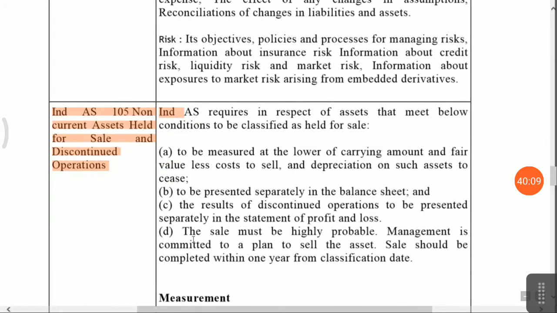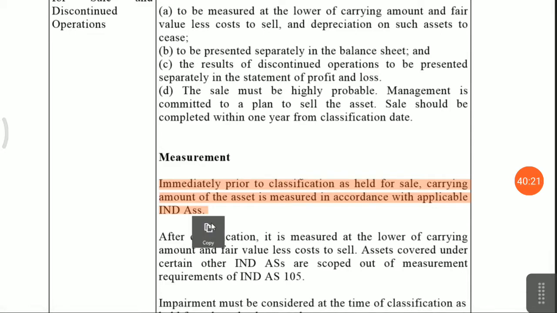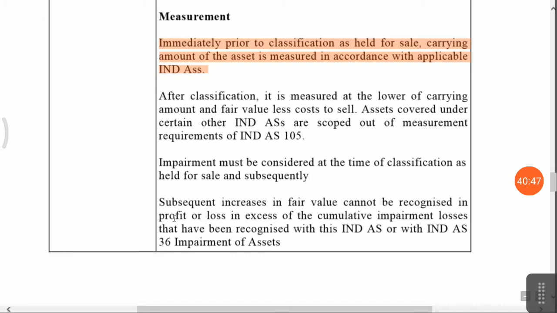Okay. Depreciation you have to stop when you have decided that this unit should not be continued. Measurement: you have to do fair valuation for your non-current assets held for sale. If there is any impairment, then you have to provide it in the profit and loss account, because you know that there is no recovery chance, the amount cannot be recovered. Okay, each financial asset and financial liability you have to measure on the date that management has taken the decision that the asset should be classified as non-current asset held for sale.